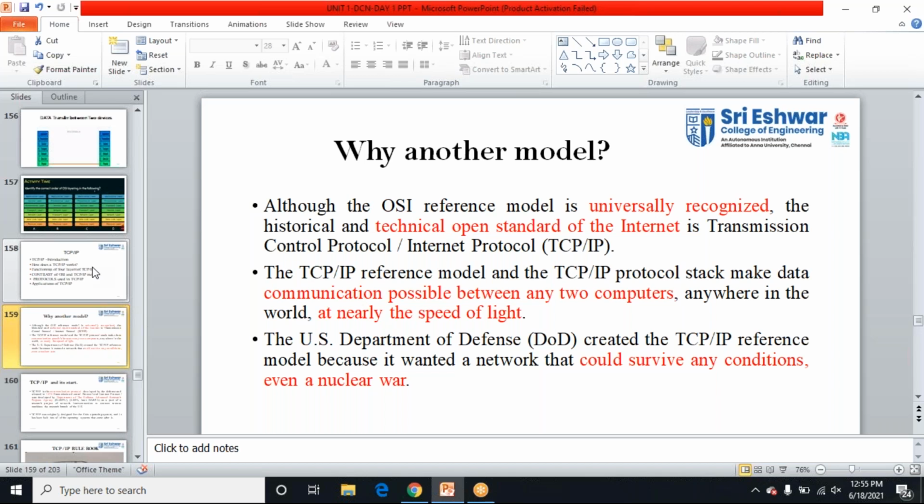Priyadharshini, very good. No. We can't send it, right? See, we should have a universal model.